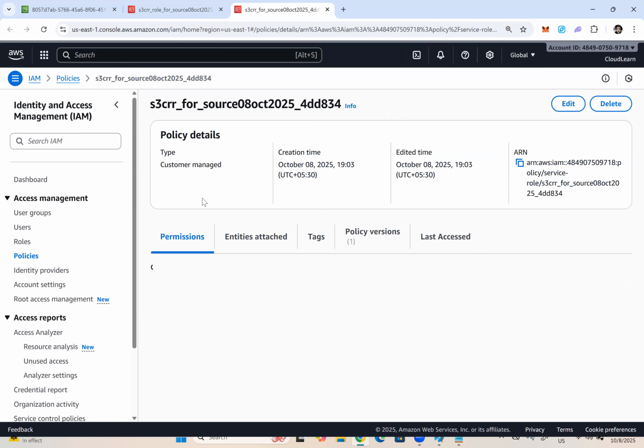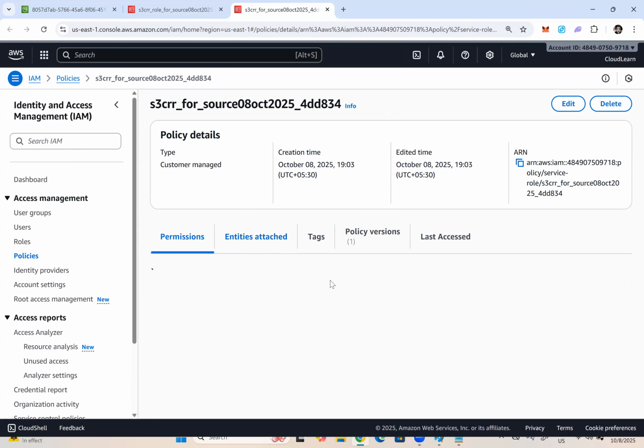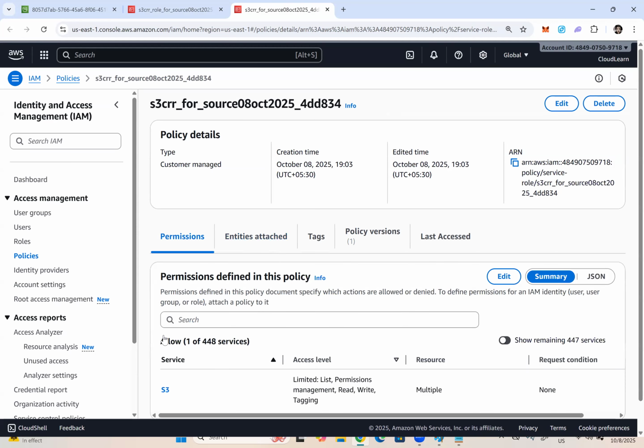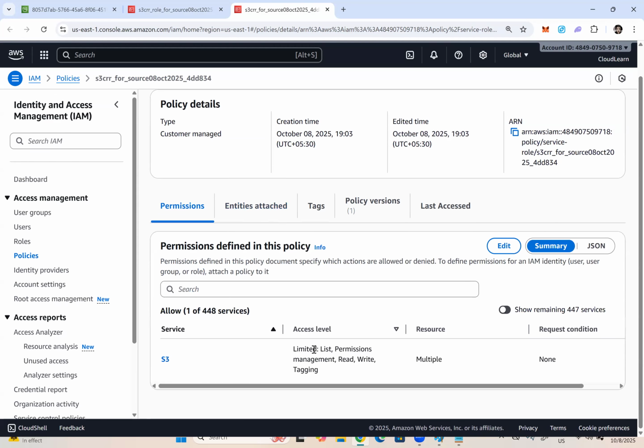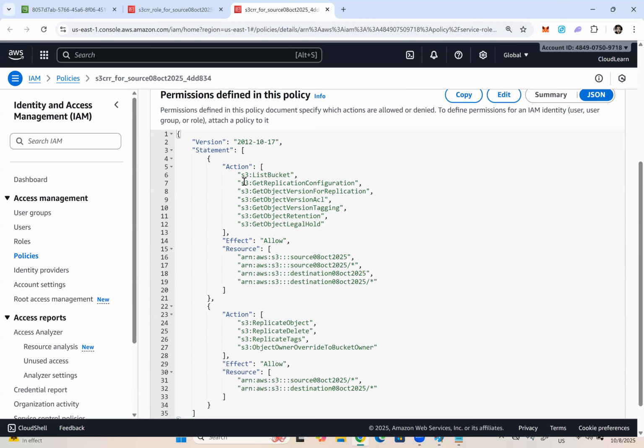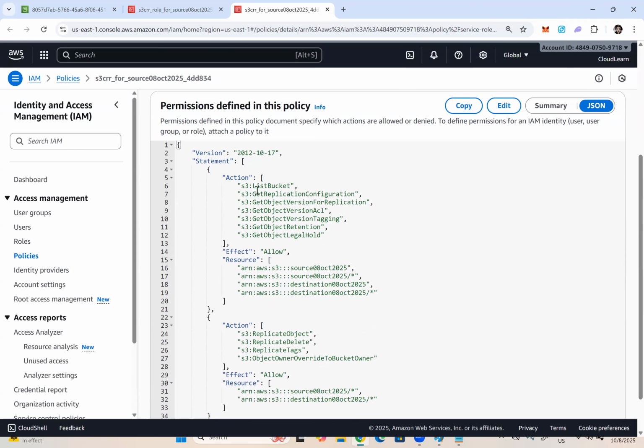If I click that policy, we will see exactly what permissions the IAM role policy contains. See here: service S3, list, permissions management, read, write, tagging, resources, and all these things. Let me go to JSON. These are the permissions. What actions? List bucket, get replication configuration, get object version for replication, get object; get is like a download or a read.